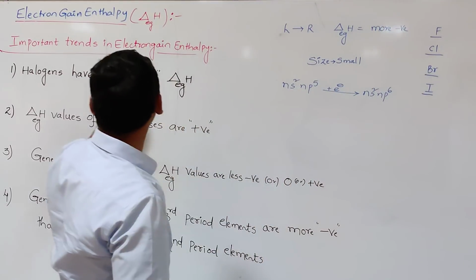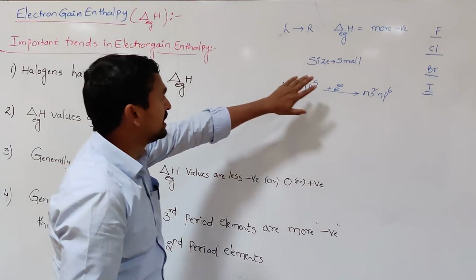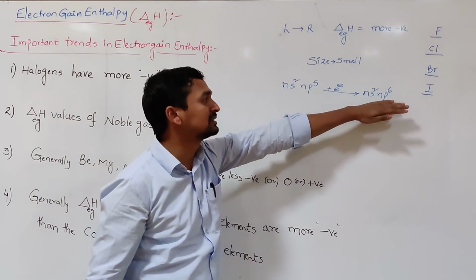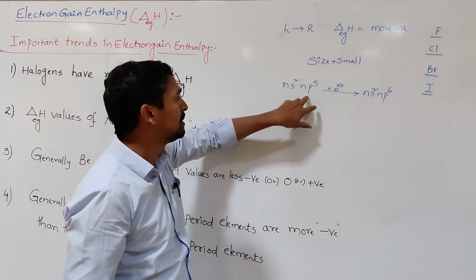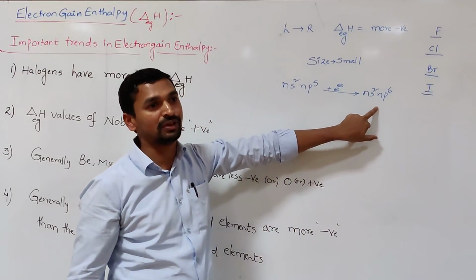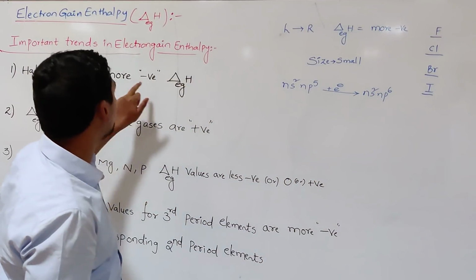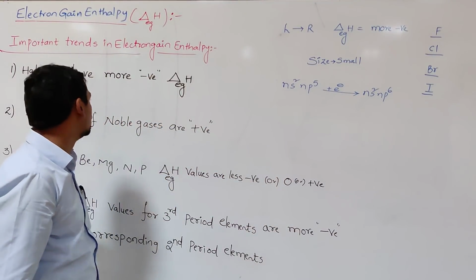So why do the halogens have more negative electron gain enthalpy values? The reason is they are smaller in size and also have a greater tendency to accept an electron, because by accepting the electron they get the stable noble gas configuration. That's why the electron gain enthalpy values are more negative in the case of the halogens.